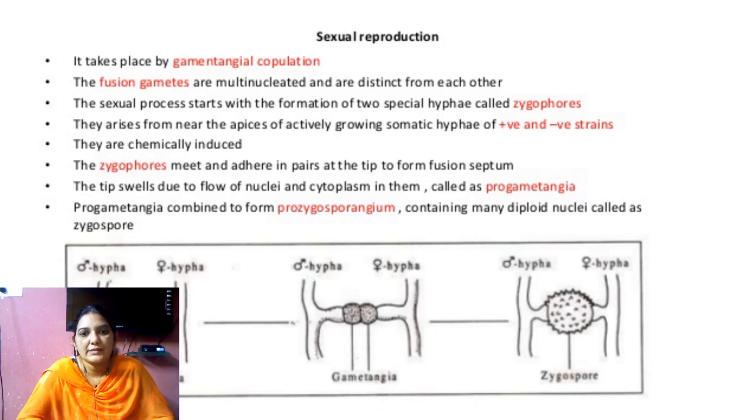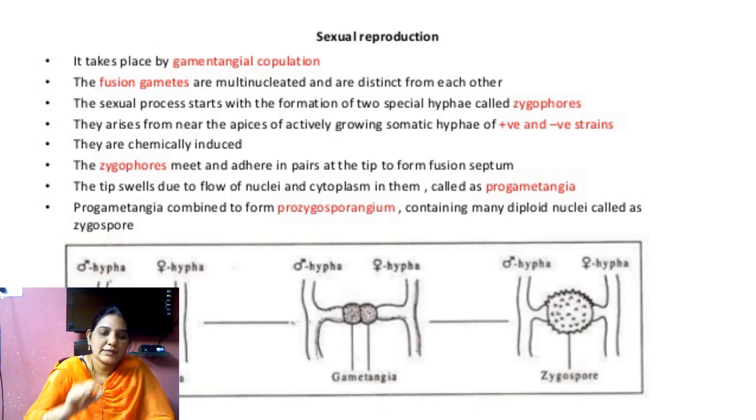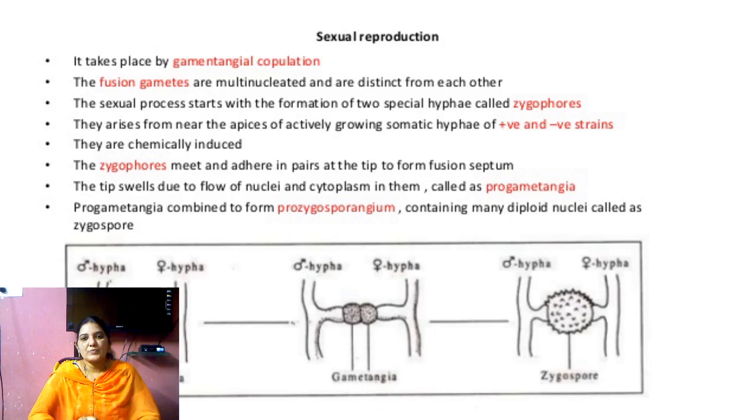When they attach with each other, at the attached place they form one round shaped structure, both plus strain and minus strain.